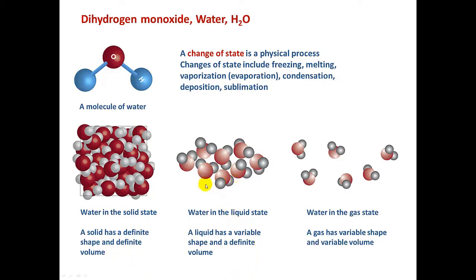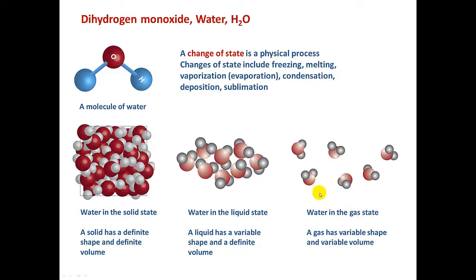Here's water in the liquid state. Now notice the water molecules, they're still associated with each other, but now they can move. Water is fluid. The molecules can slide across one another, and we know that a liquid has a definite volume. So 1 cup of water is 1 cup of water, whether I put it into a tall graduated cylinder or into a bowl. But it has a variable shape. So liquids will take on the shape of their container, although the volume is going to remain the same.